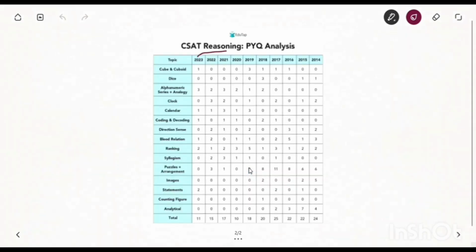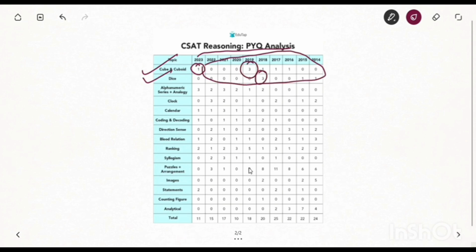So now let's look at the pattern of the CSAT papers. PYQ analysis. We have questions on cube and cuboid. We have one question in 2023. I think 1, 2, 3, 4, 5 questions. We have the dice questions, which are important, 3 questions in the past 5 years.